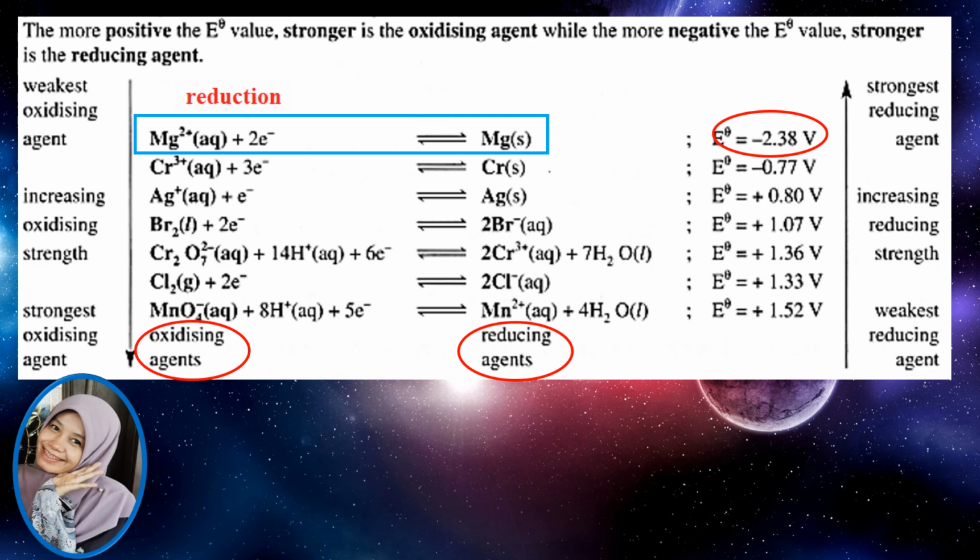As you can see, the more negative the E0 value, the stronger the reducing agent is. To determine the strongest oxidizing agent and the strongest reducing agent, first we have to rearrange the standard electrode potentials in decreasing negativity, meaning arrange the values from most negative to most positive.